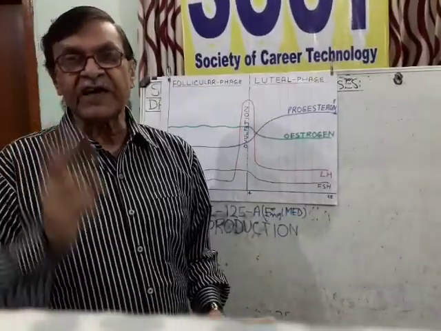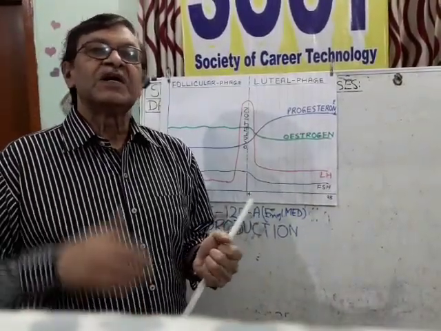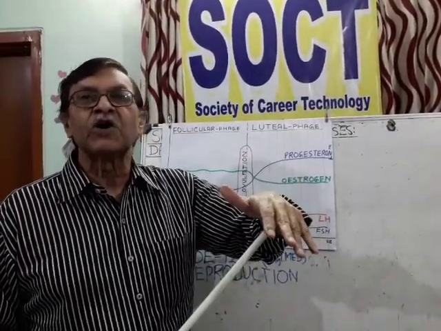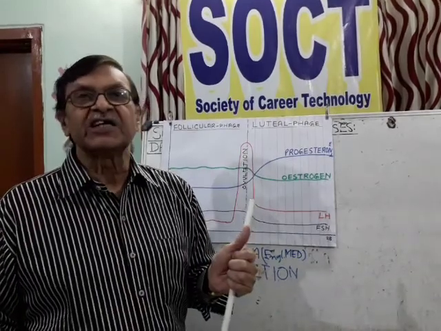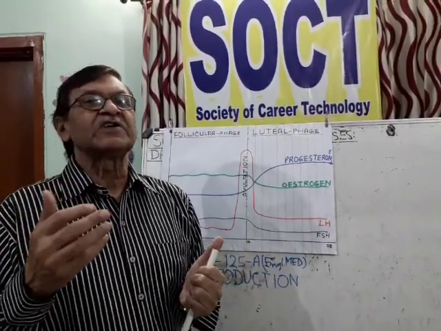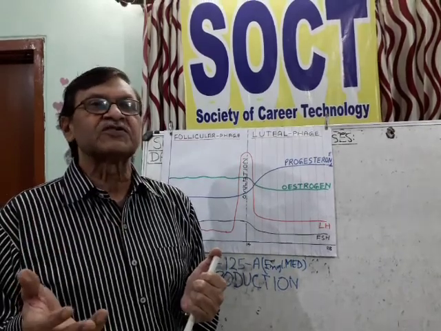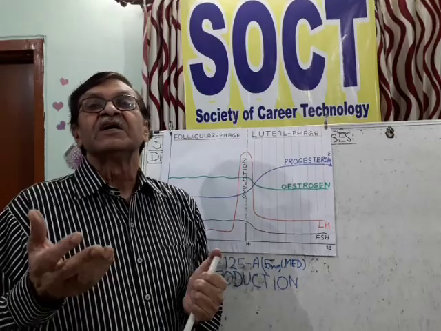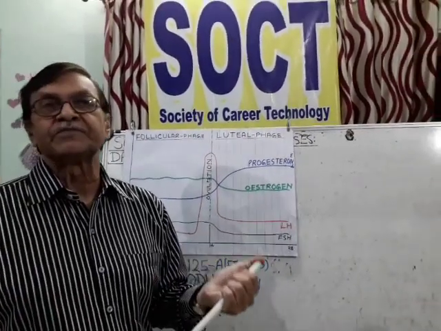Now there are 2 fates. One, if the blastula has attached and the placenta has formed, pregnancy continues for 9 months. The corpus luteum will remain functional up to 3 months. After that, much of the responsibility is taken by the placental hormones.